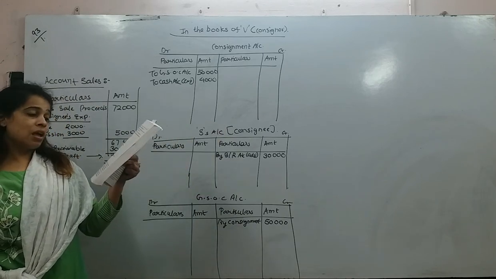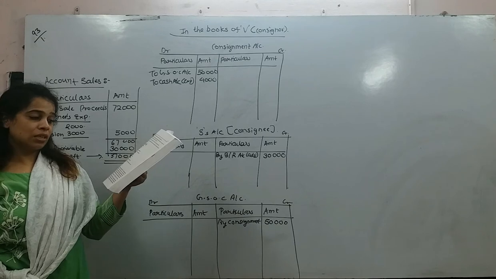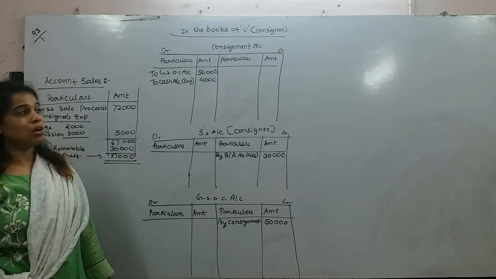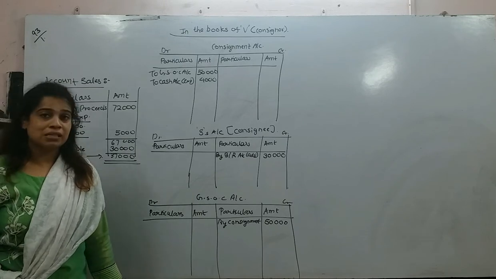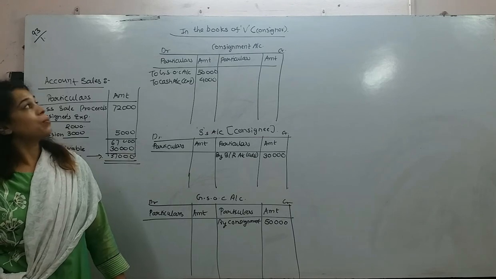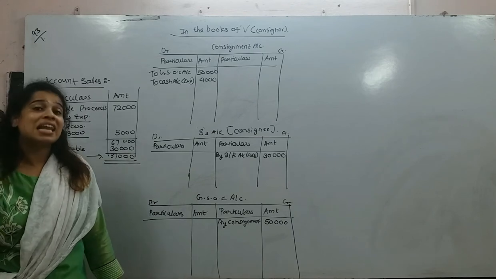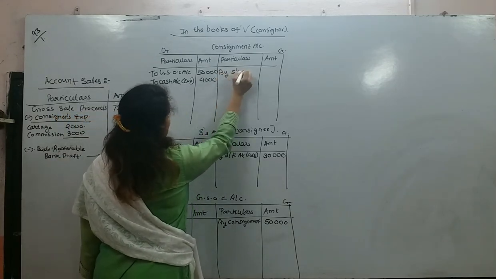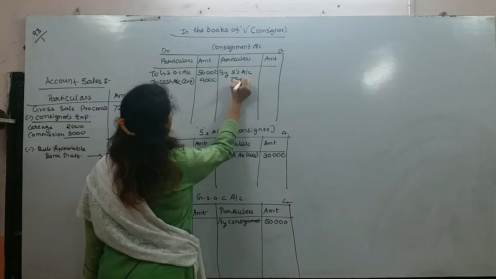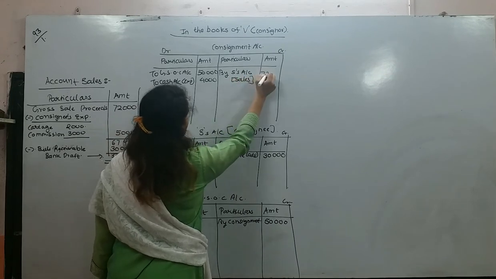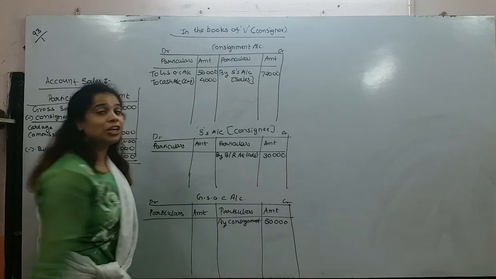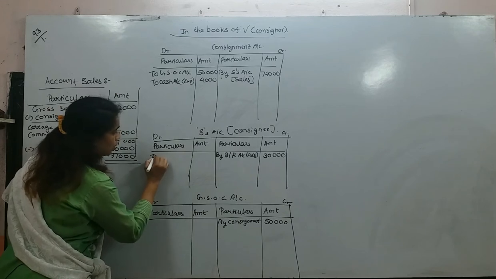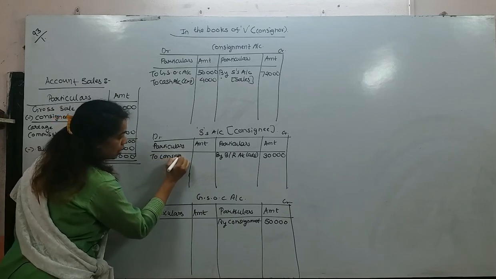Next, S sent an account sales stating that the entire stock was sold for 72,000. So there is an income. Goods are with S, right? And he is selling the goods. Sale is an income. So on the credit side I will write by S account, in bracket I will write sales. How much is he selling for? Rupees 72,000. Again here it is by S, so in the consignment account I will write